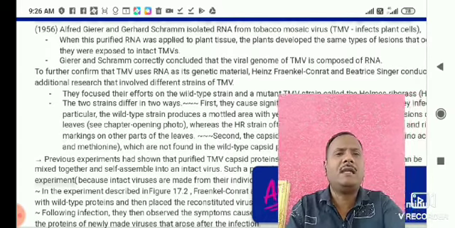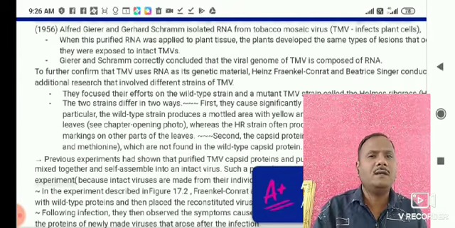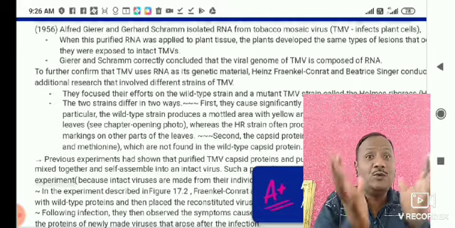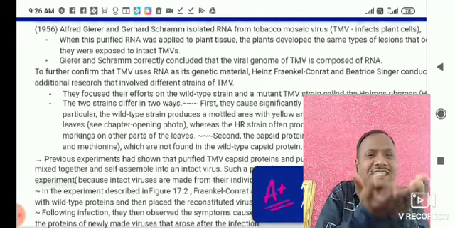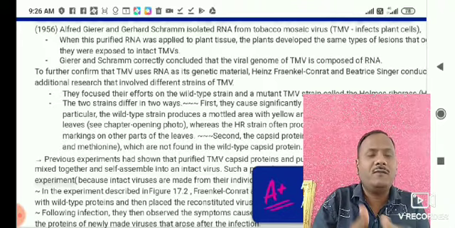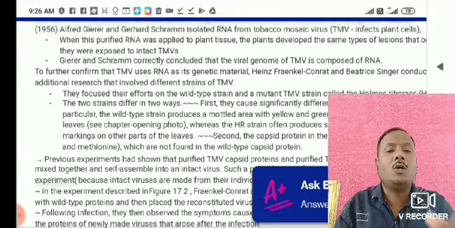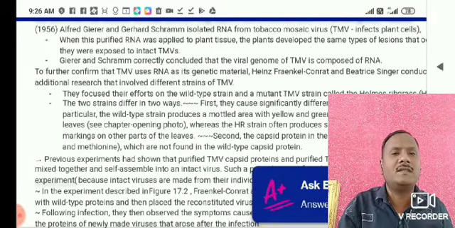Gierer and Schramm correctly concluded that the viral genome of TMV is composed of RNA, and he further confirmed that TMV uses RNA as its genetic material, and he further carried out some experiments on the basis of different strains.